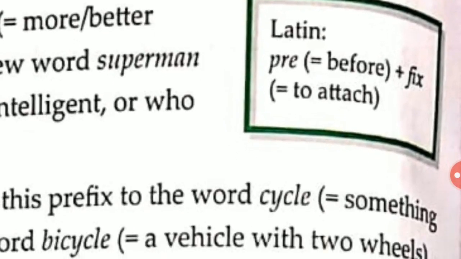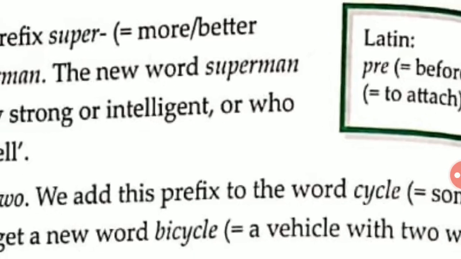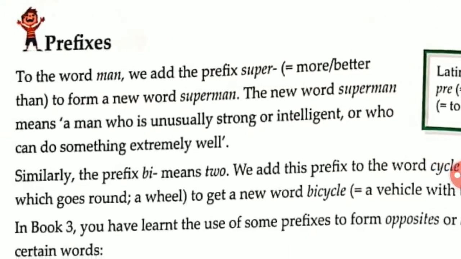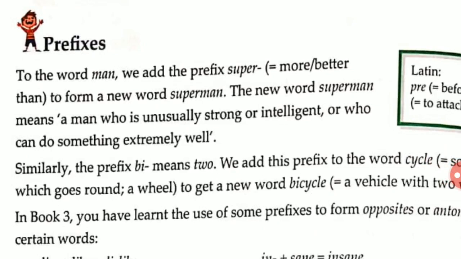When we attach a letter or group of letters just before the given word, it is said to be a prefix, and it changes the word's meaning completely.